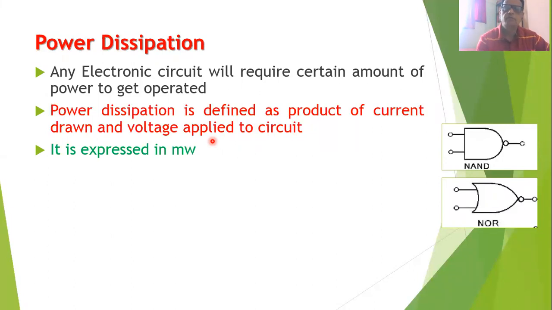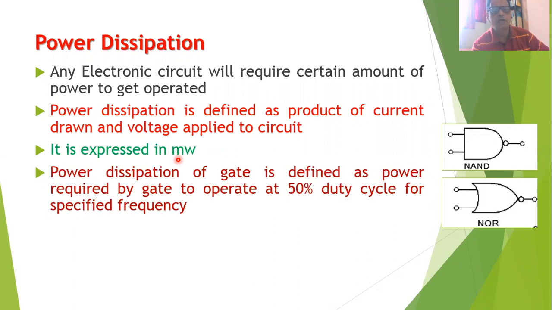But many times you will find that the power dissipation in an electronic circuit is much smaller, and it is normally expressed in milliwatts or microwatts. Microwatts stand for 10 to the power minus 6, and milliwatt stands for 10 to the power minus 3 watts. We can define the power dissipation of the logic gate as the power required by the gate to operate at 50% duty cycle for the specified frequency. Here we define the duty cycle as the pulse width divided by the total time period.